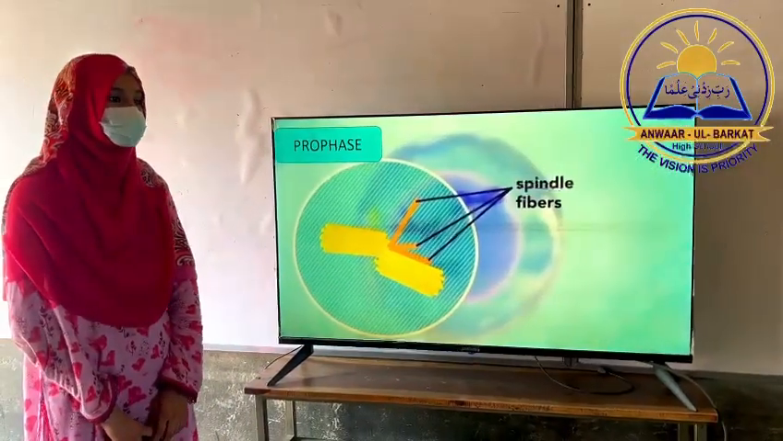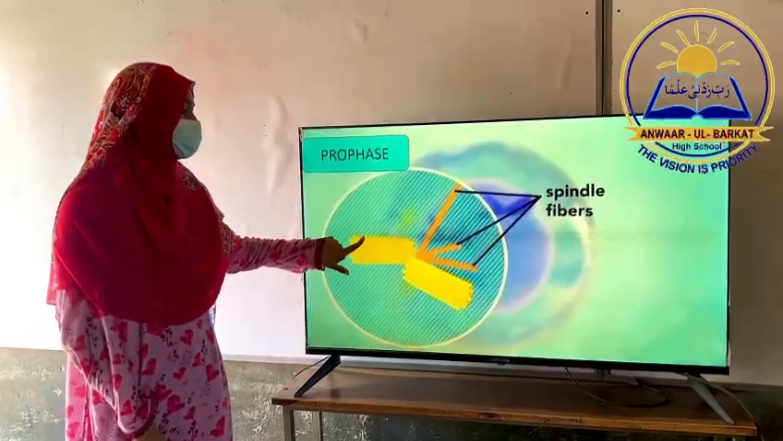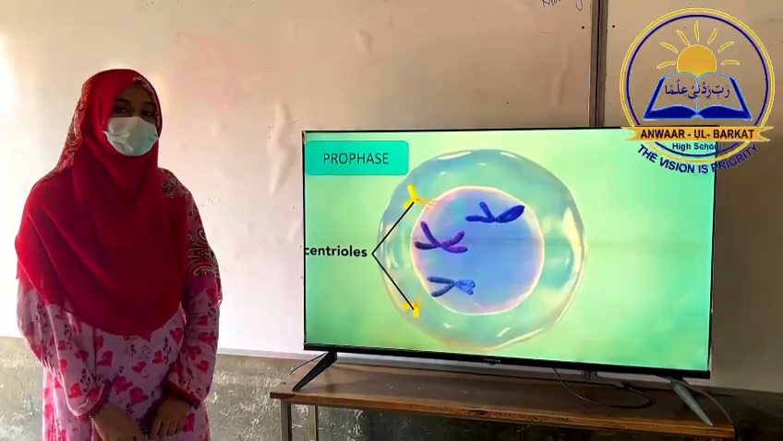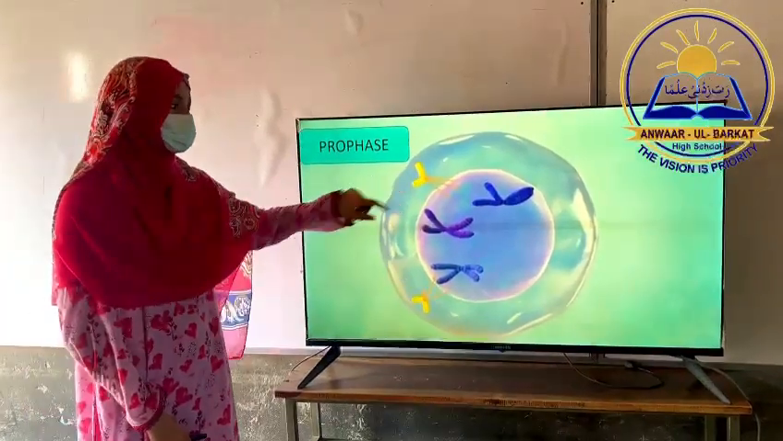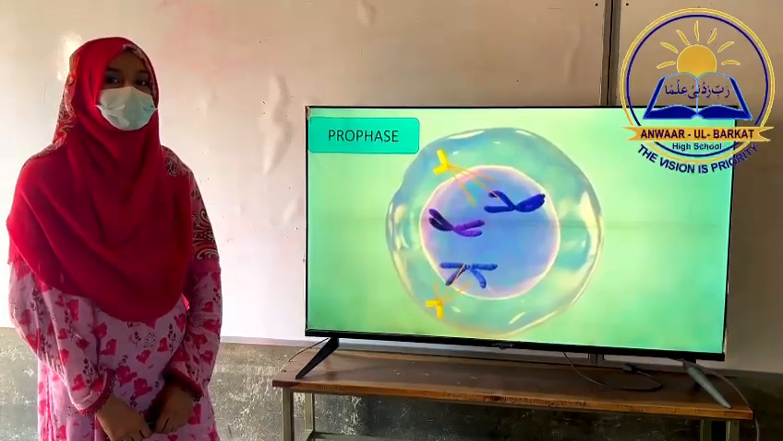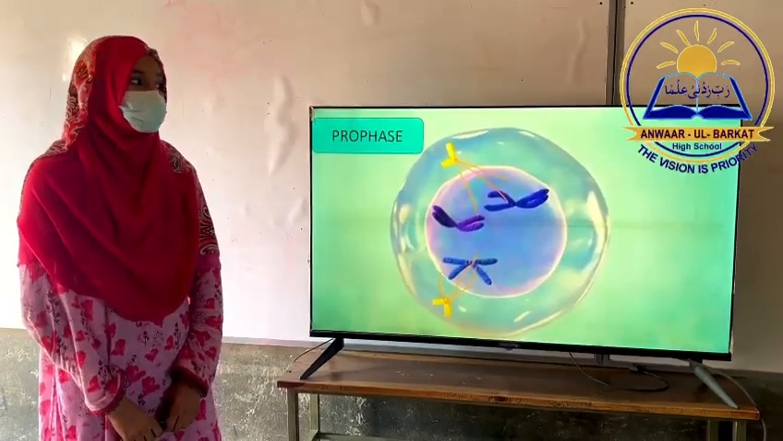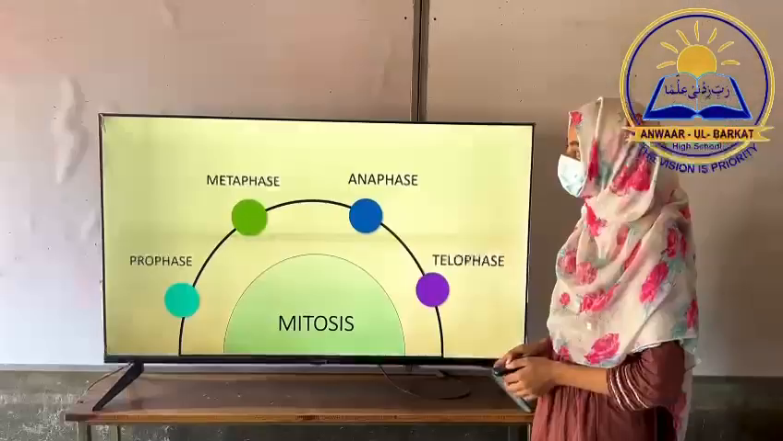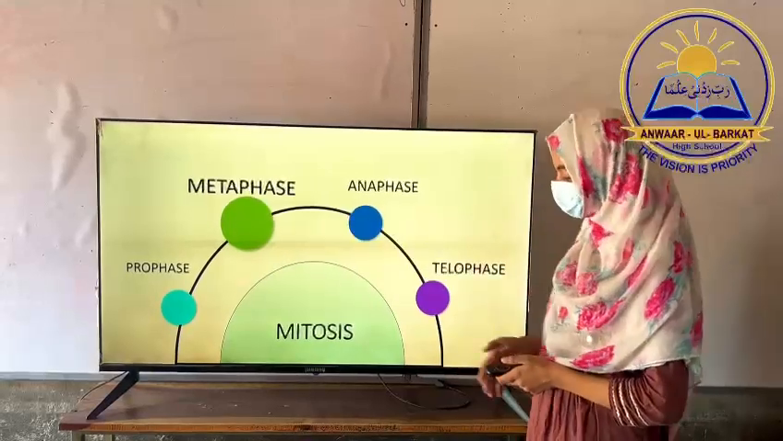Meanwhile, in the cytoplasm, spindle microtubules known as spindle fibers begin to form out from two sets of paired structures called centrioles. The spindle fibers elongate as the centrioles move to the sides of the cell. While this is happening, the nuclear membrane disappears. The second phase is called metaphase.